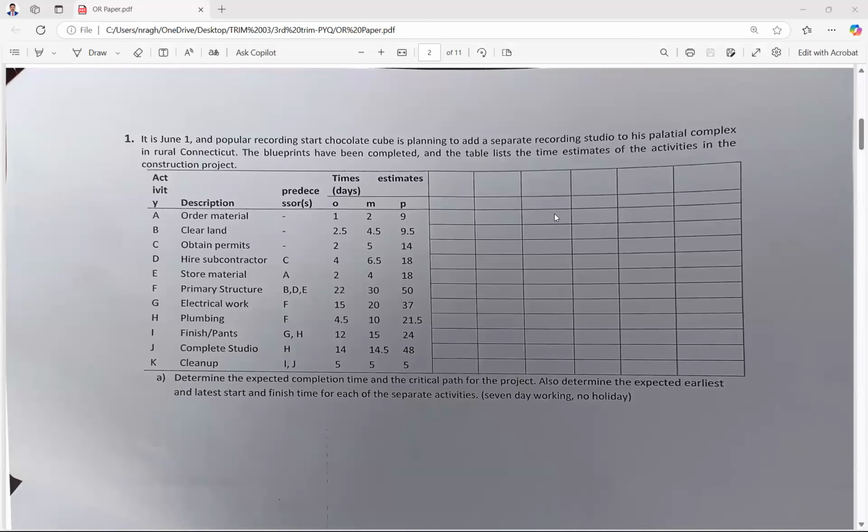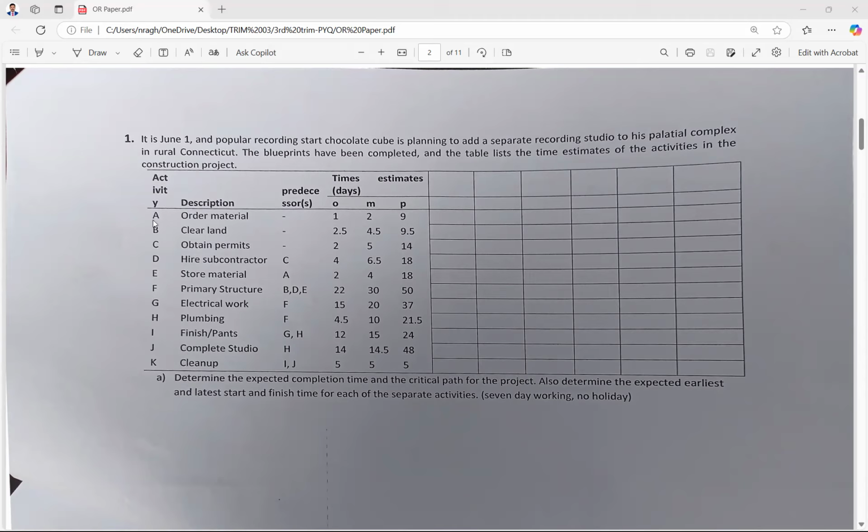So we'll just try to solve the 2024 paper. In this paper, we have four questions. The first question, just go through the question. There is a particular task, and they are starting it on June 1st, and this is just some context.